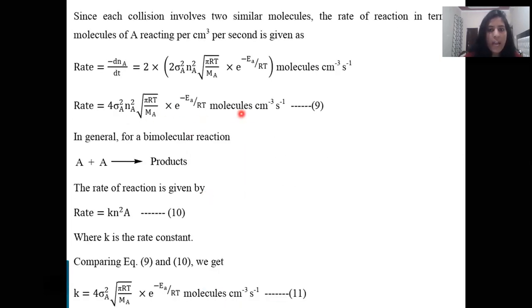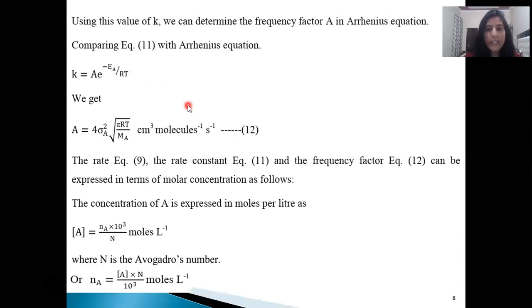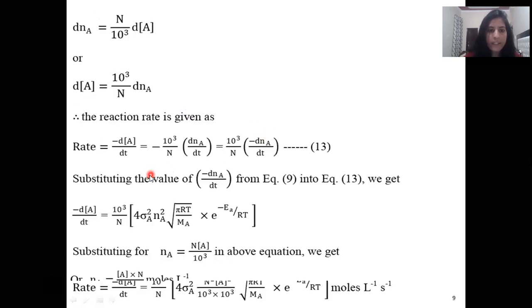In equation 9 we have this value because the rate is given by −dN_A/dt. So this is the value of −dN_A/dt. So put this value in equation 13. Then we get −d[A]/dt = 10³/N, and then put the value of dN_A from equation number 9.